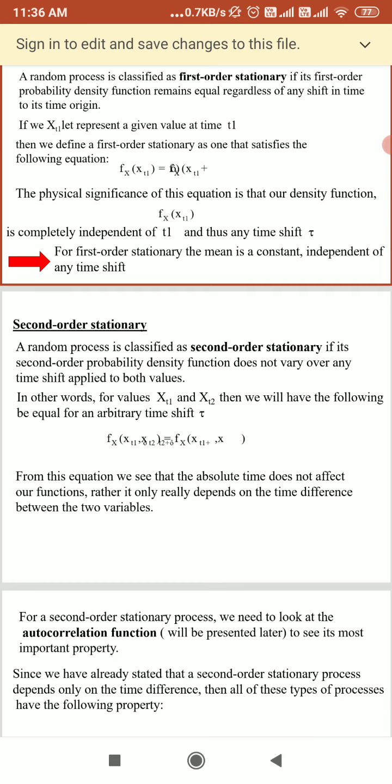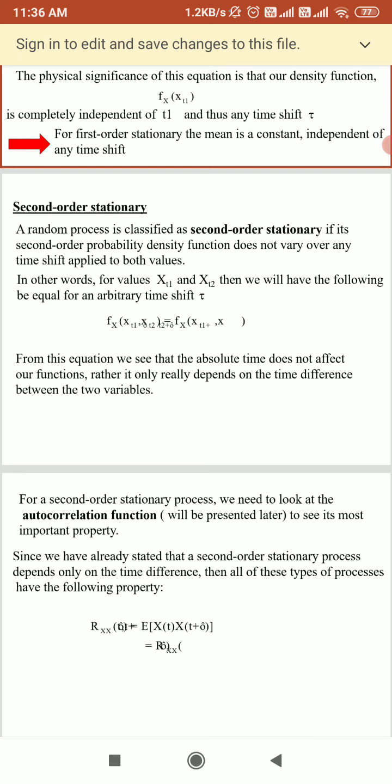We classify a random process as second order stationary because the first order process does not provide sufficient information about how rapidly the random process is changing as a function of time. So we need the second order.